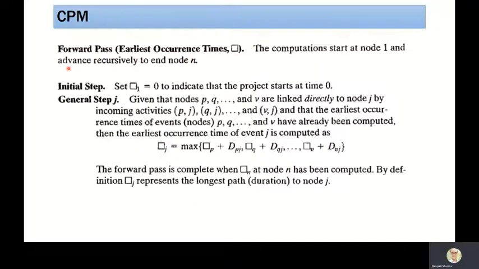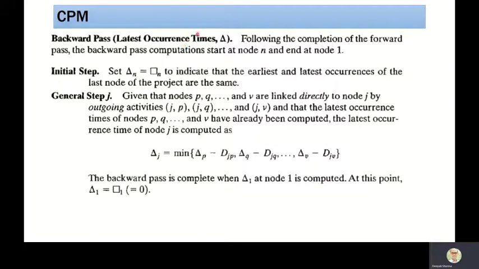In the forward pass, we take node 1 and assume its time equals 0. Thereafter, as we move forward, we find the earliest occurrence time of each node by calculating the maximum time from the activities finishing at node J. With the example, we will learn how to calculate this square J. The last node N will tell us the duration of the project.